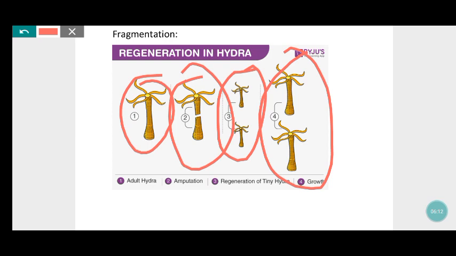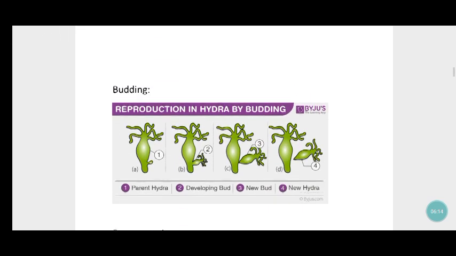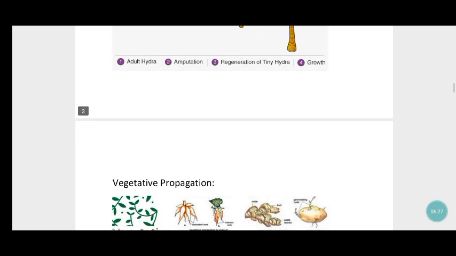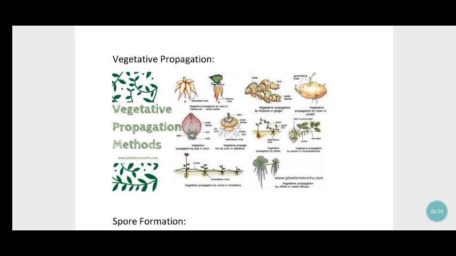Again I will recall for budding. The process involved in budding are parent hydra, developing bud, new hydra. Now I think you're clear with budding and fragmentation. Now let's go for vegetative propagation. First, in a simple manner, let me explain what is vegetative propagation.